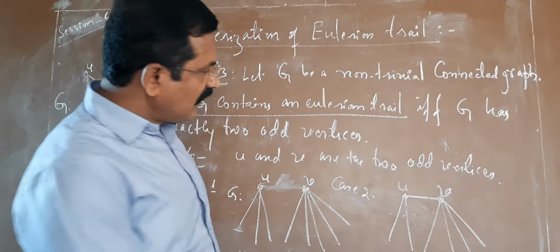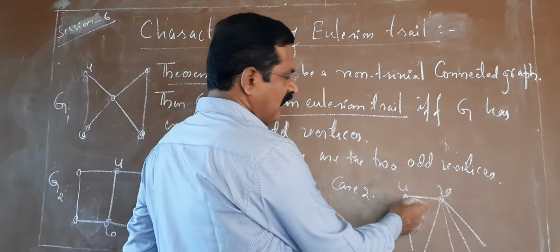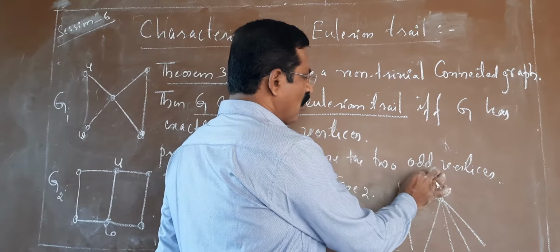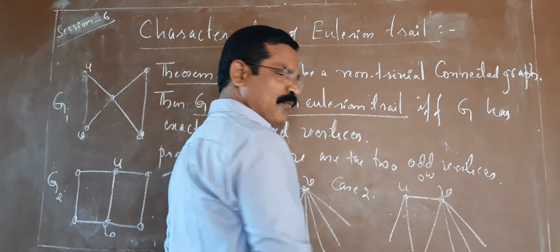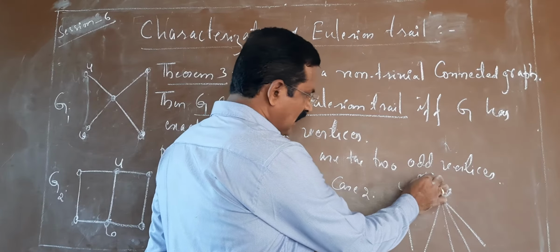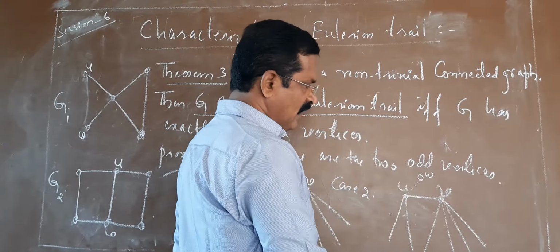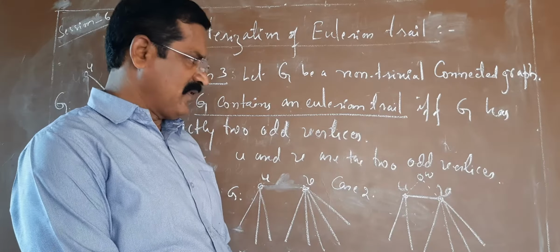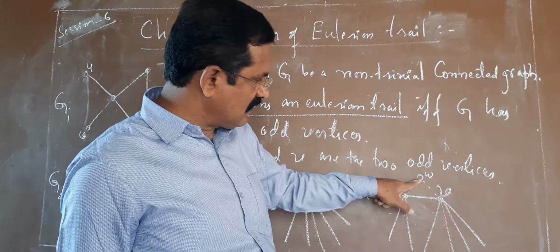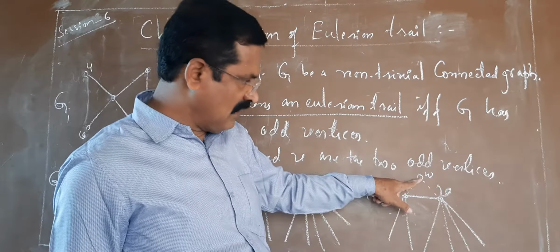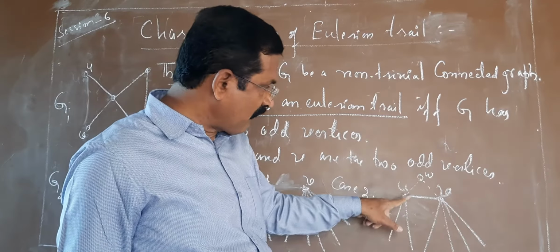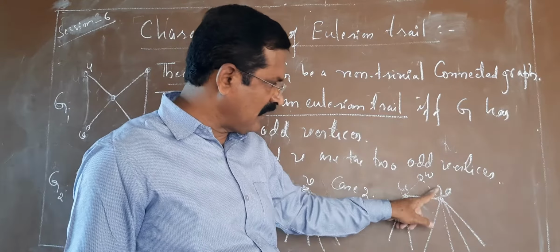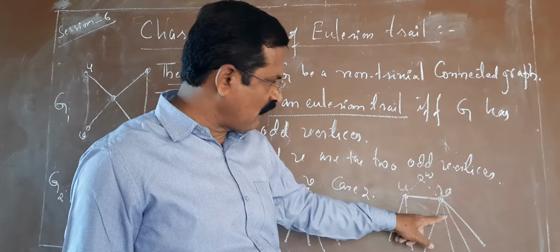Now, they are already adjacent. What I will do is insert a new vertex, say w. Then I join the vertices u and w, and w and v. Then this vertex is of degree 2, that is even degree. After adding these two edges, u is also of even degree and v is also of even degree.